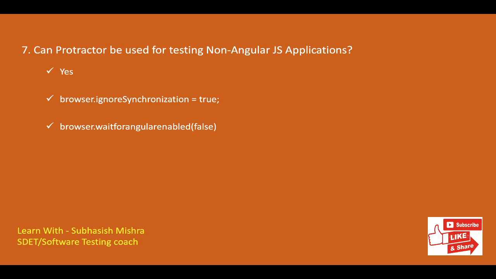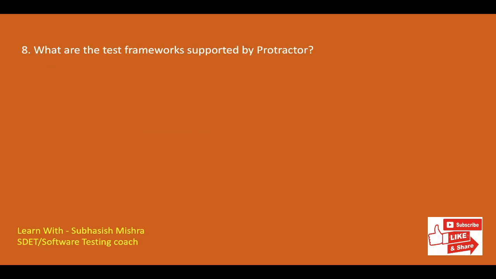browser.ignoreSynchronization equal to true is the command you can put in your conf file. Also you can use browser.waitForAngularEnabled(false). Again this one you can configure in your conf.js file to test non-Angular applications. Let's move to the next one. What are the test frameworks supported by Protractor?